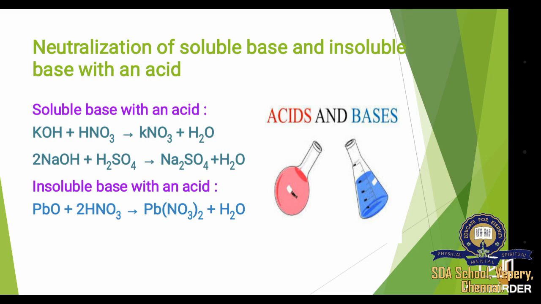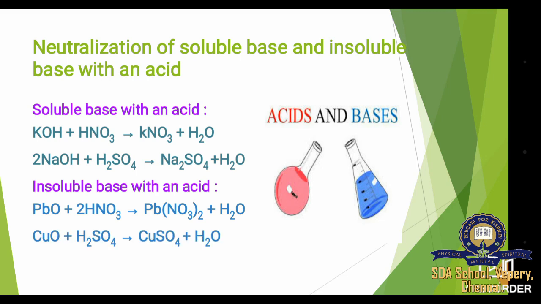PbO is an insoluble base, plus HNO3, which is an acid. They combine and the O is replaced by NO3. So it forms Pb(NO3)2. Then the O combines with H and they form H2O.